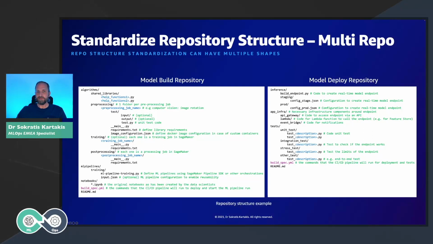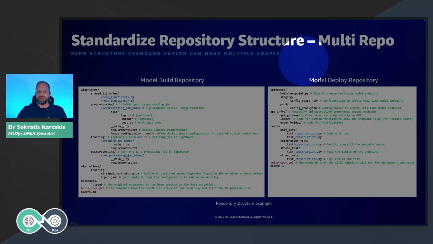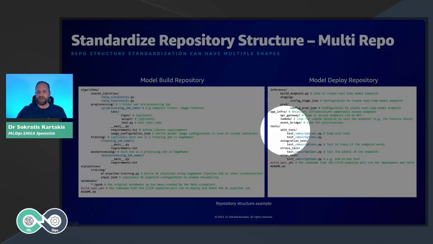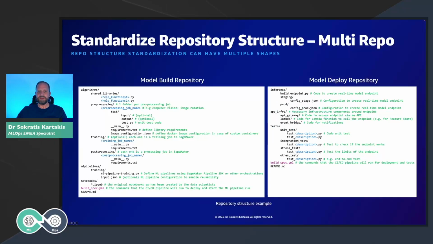Then we need the model to get access to this data, perform all the different predictions, that means multiple predictions, and return back the results into the same place. This is the difference, and this is why we need also the model deploy repository to define all these different solutions, and including also some additional tests that we will see in the next few slides.